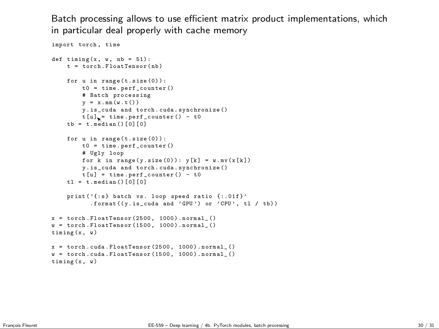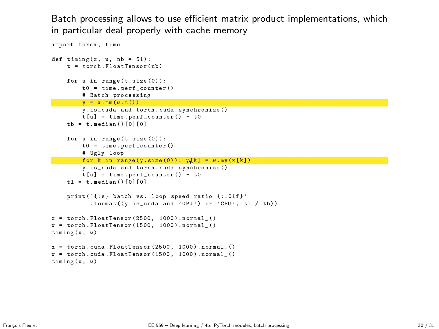So here it's exactly the same piece of code, but instead of y equals x times w transpose, which does the batch processing in one operation, multiplying all the rows of x by w, here I do it one by one. Every time I compute the kth row of y as a product between w and the kth row.